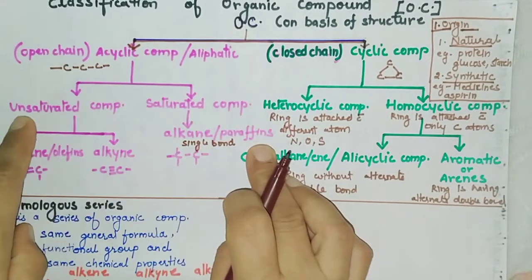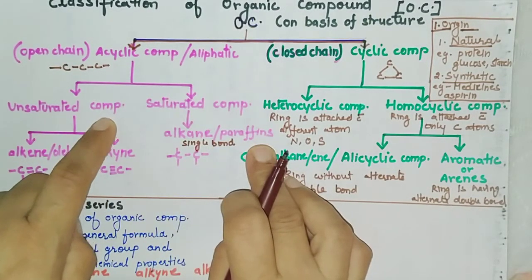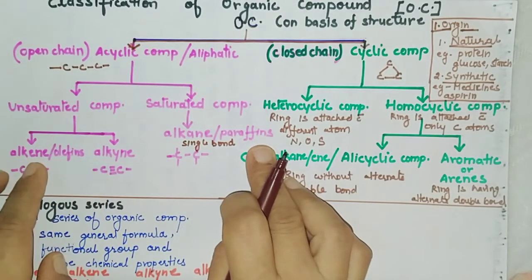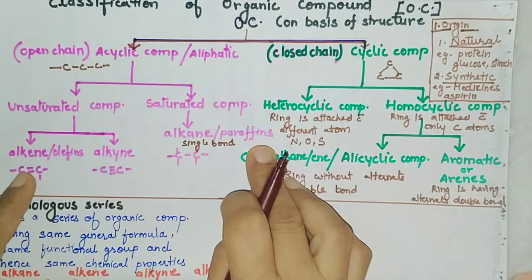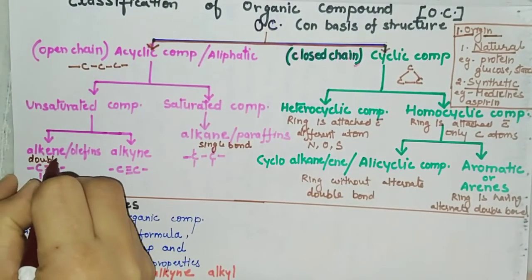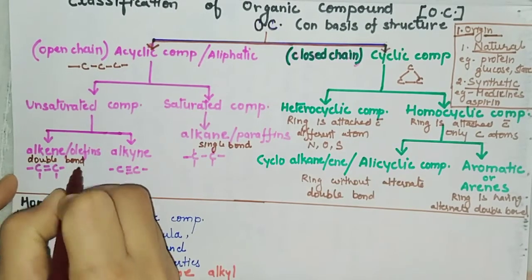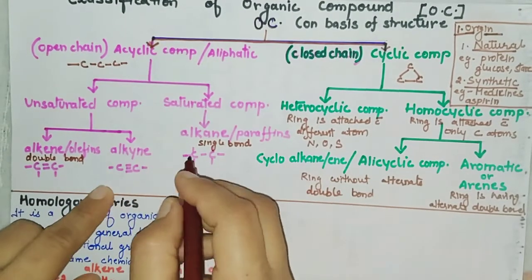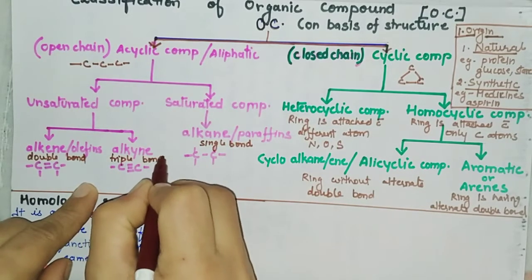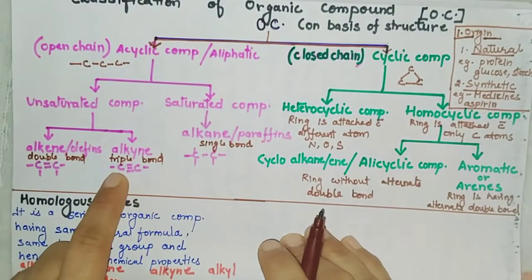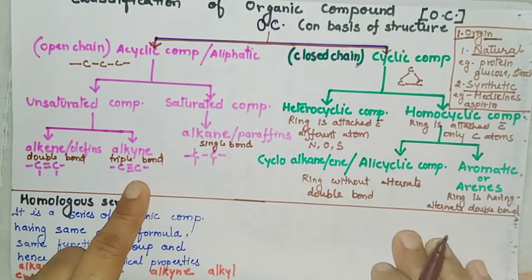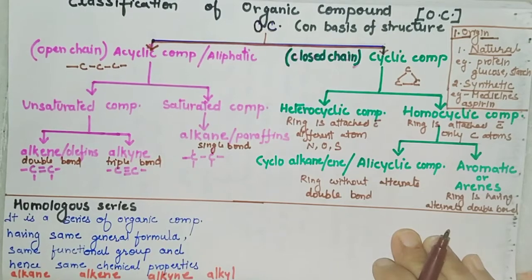Now for unsaturated compounds, again there are two types, alkene and alkyne. In alkene, a double bond is there, whereas in alkyne, a triple bond between carbon and carbon is there. So this is the classification on the basis of structure.